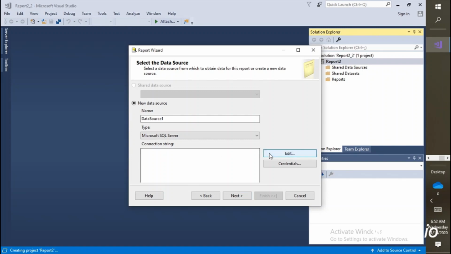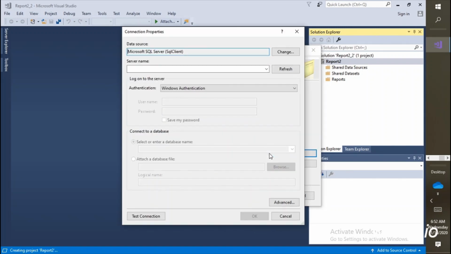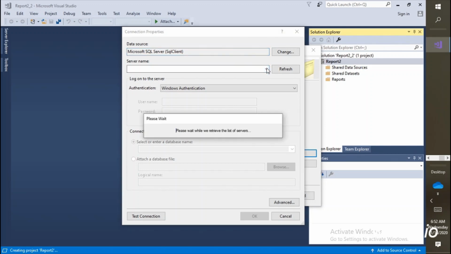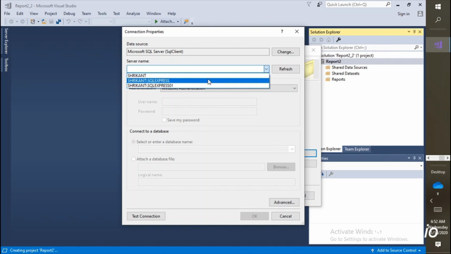Then go to edit. Now here we need to select the DB server name, so click on the drop-down box. It will pull all the server names which are installed on your machine. And if you are trying to connect to a remote DB server, then you need to pass here the IP or the respective server name. Then I'm passing Shrikant, which is my server name.